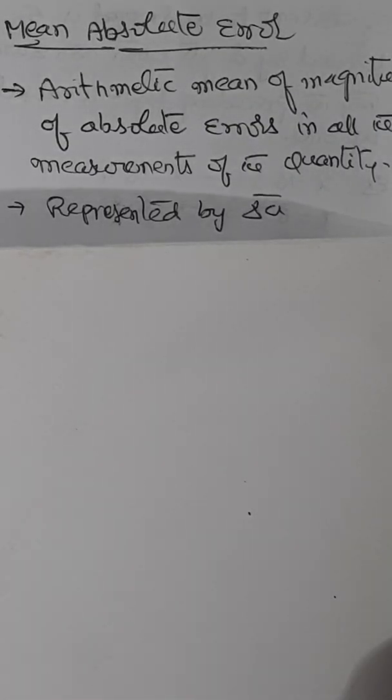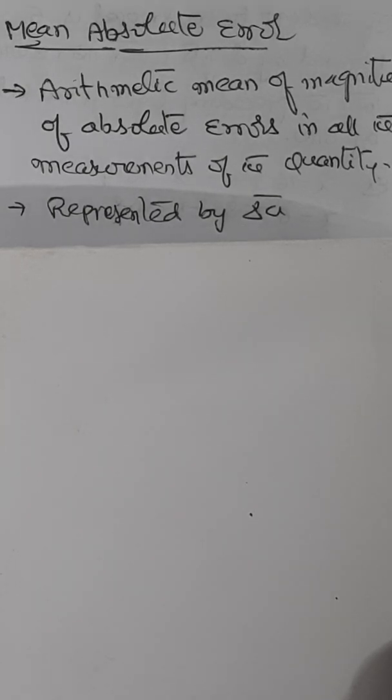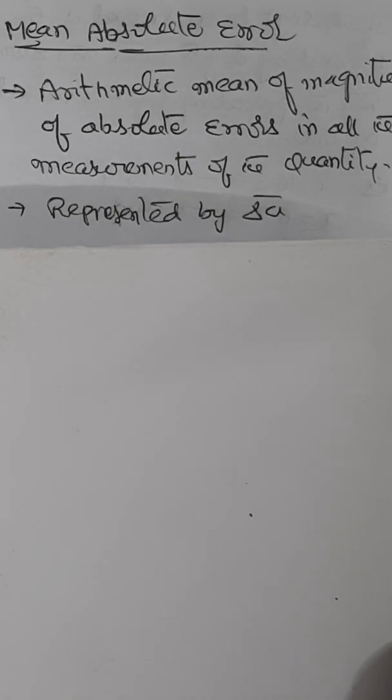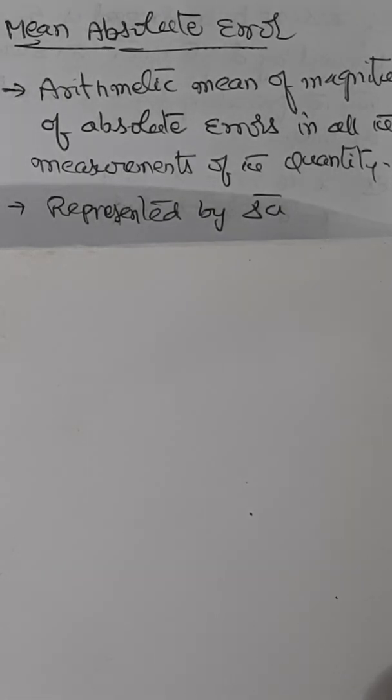Now let us focus on mean absolute error. It is the arithmetic mean of the magnitudes of absolute errors in all the measurements of the quantity. Here, while taking the arithmetic mean, we ignore the sign, plus or minus, of the absolute errors.